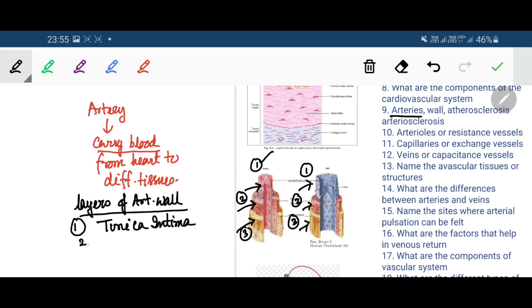Middle layer is called tunica media and outer wall is called tunica adventitia. There are three layers from inside outwards. Now we will discuss each of the three layers in details.